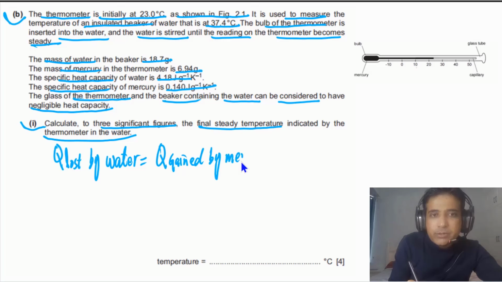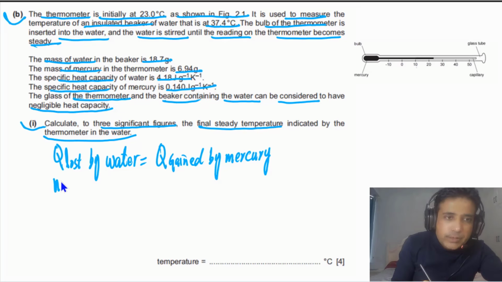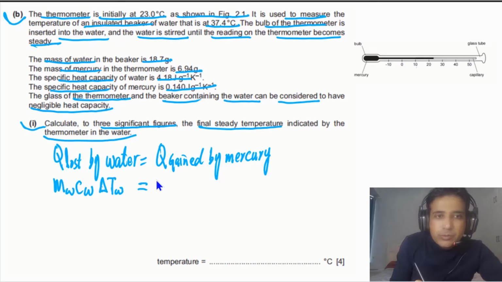For the water, we can simply say this is m_W C_W times delta T_W. This has to be equal to the mass of the mercury, m_Hg, C of the mercury, times change in temperature of mercury. Now we need to plug in values, but we can simplify further.